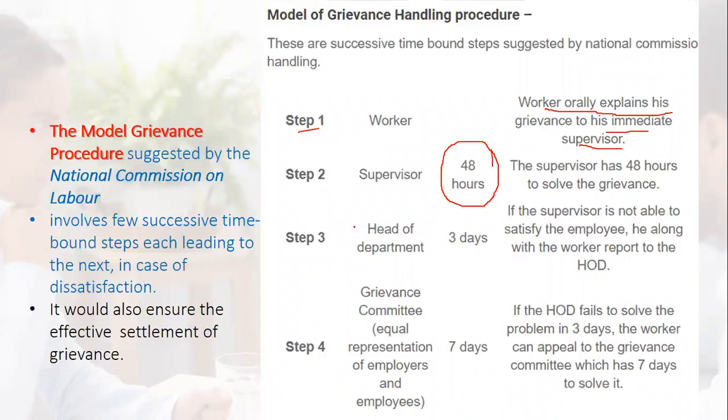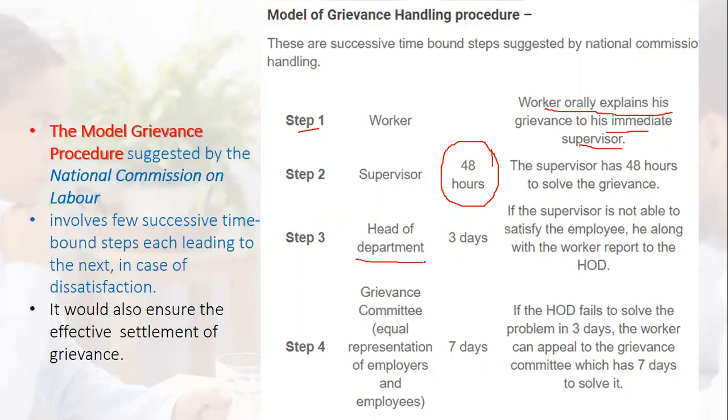In the next step, if the supervisor is not able to satisfy the employee, if the employee is not satisfied with the decision of the supervisor, then he will go to the HOD, that means the head of the department.